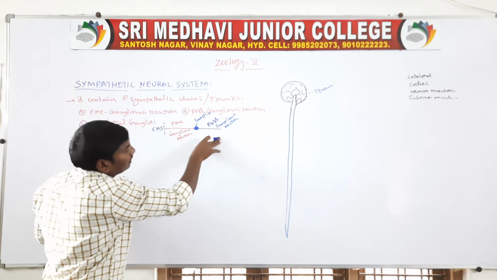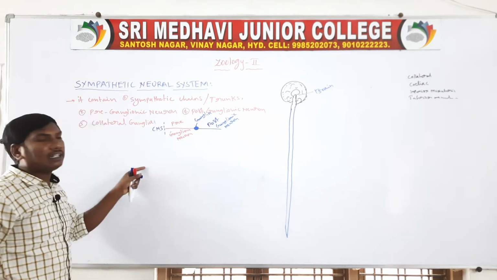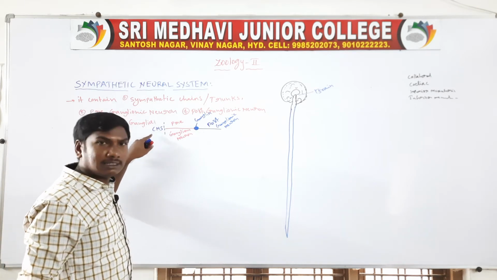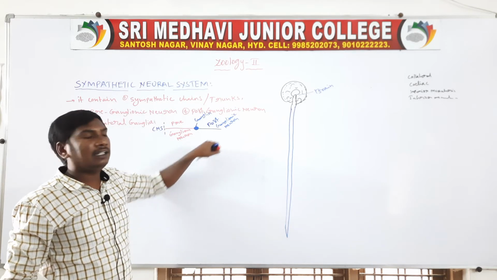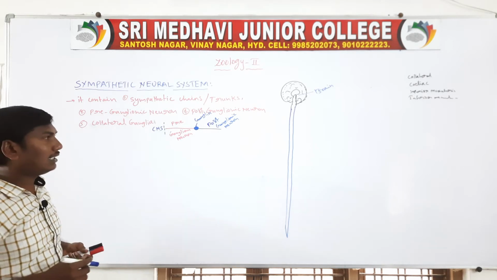Next one, after the ganglia, the neuron is called the postganglionic neuron. So these are the ganglia. On the central neural system side are the preganglionic neurons, and then the postganglionic neurons.